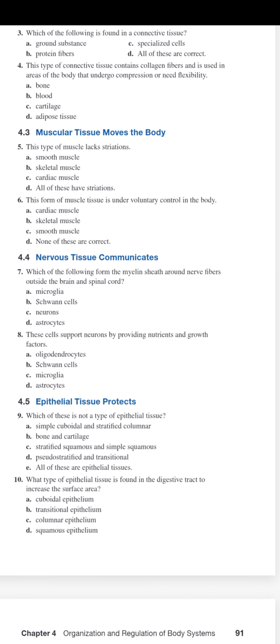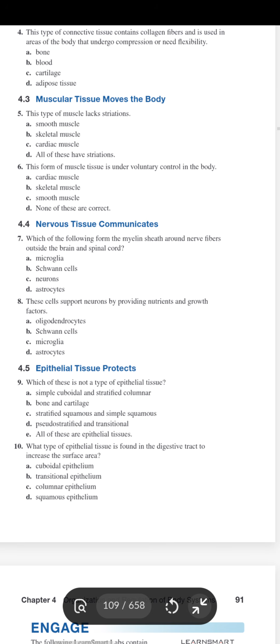Question number 5. This type of muscle lacks striation. Striation is basically the most prominent observable feature to differentiate between muscle cells. It's like dark lines. So since this one lacks, from the name, striation, they told us like dark lines that make you identify the different types of muscles. And the only muscle that doesn't have one is the smooth muscle. The skeletal and the cardiac, they do have striations. Coming to question number 6.